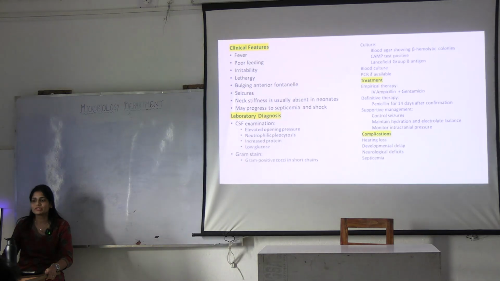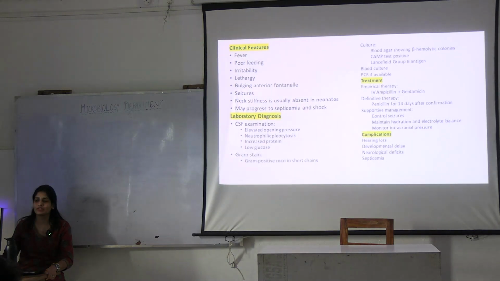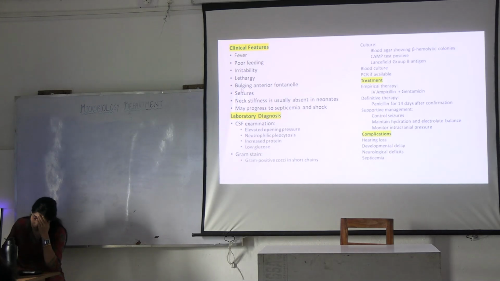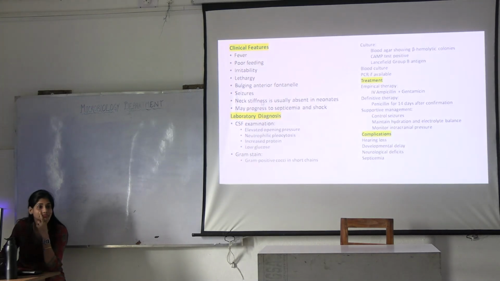What are the clinical features in this case? They have given that it had poor feeding, irritability, lethargy was there. What other features can you see?